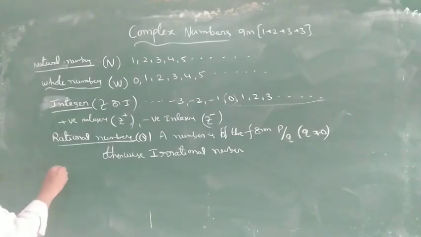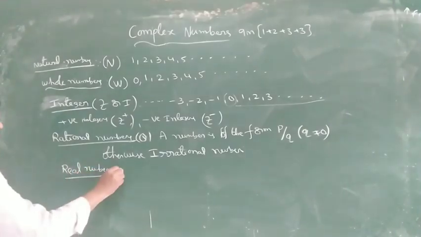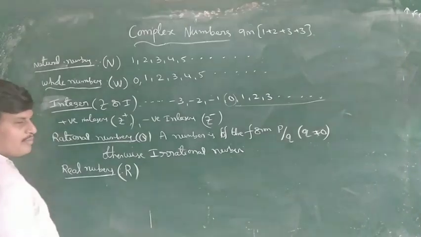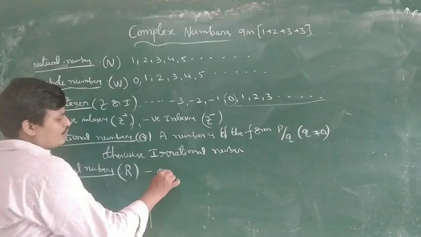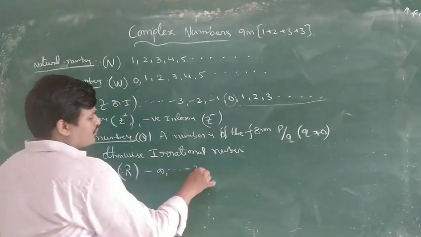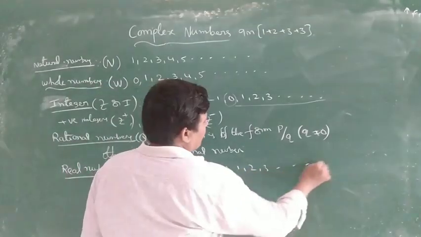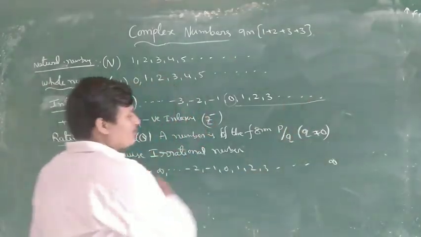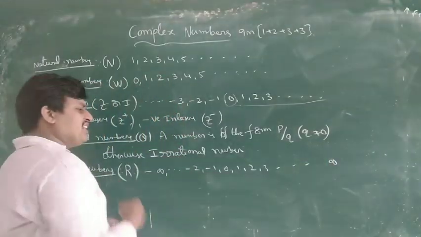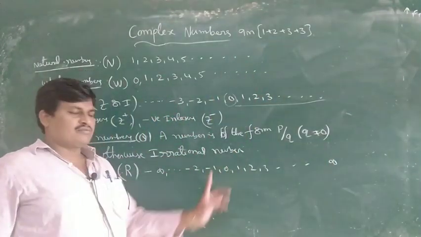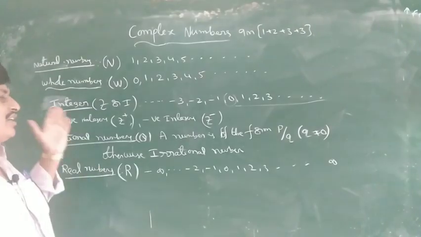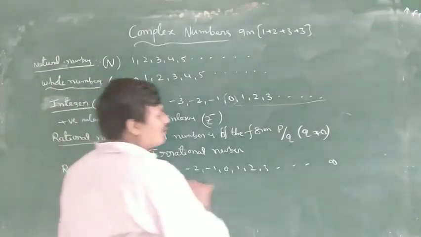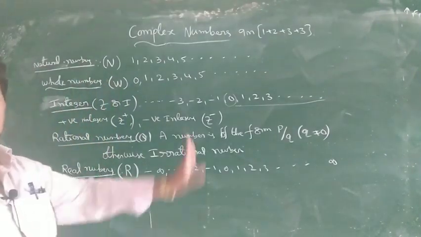Next, real number. The real number is denoted by R. All numbers from minus infinity, and so on, minus 2, minus 1, 0, 1, 2, 3 and so on up to infinity. Minus infinity to plus infinity, in between any number: fractional, rational number, irrational number, integer, whole number, natural number. These all are real numbers.